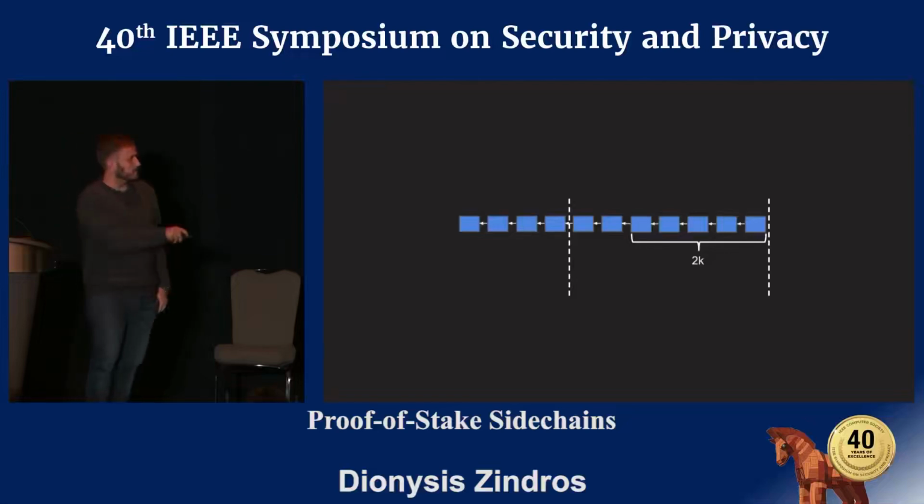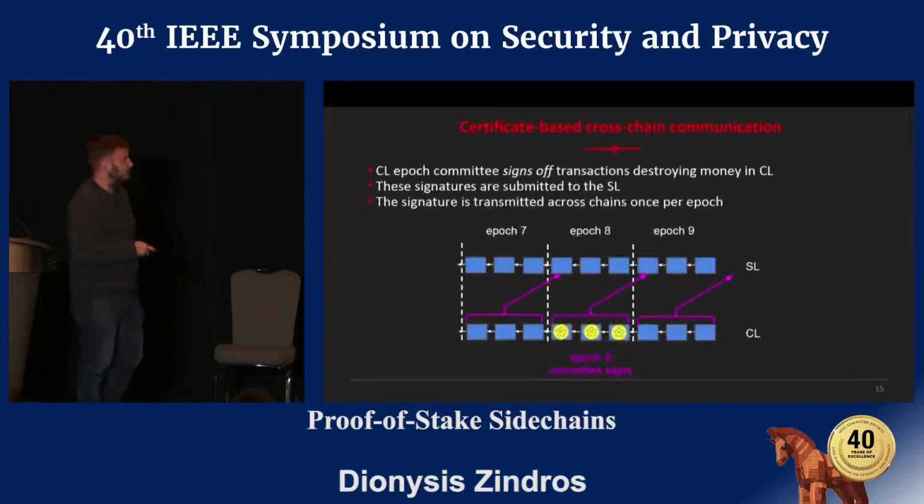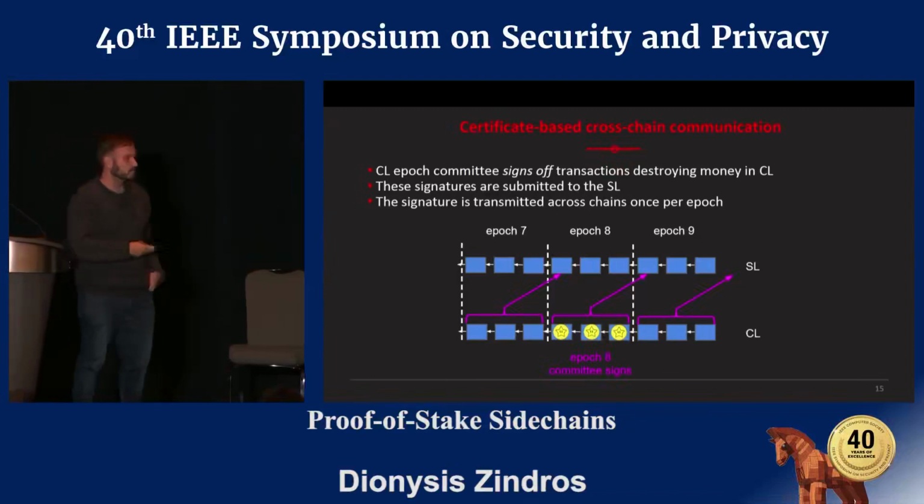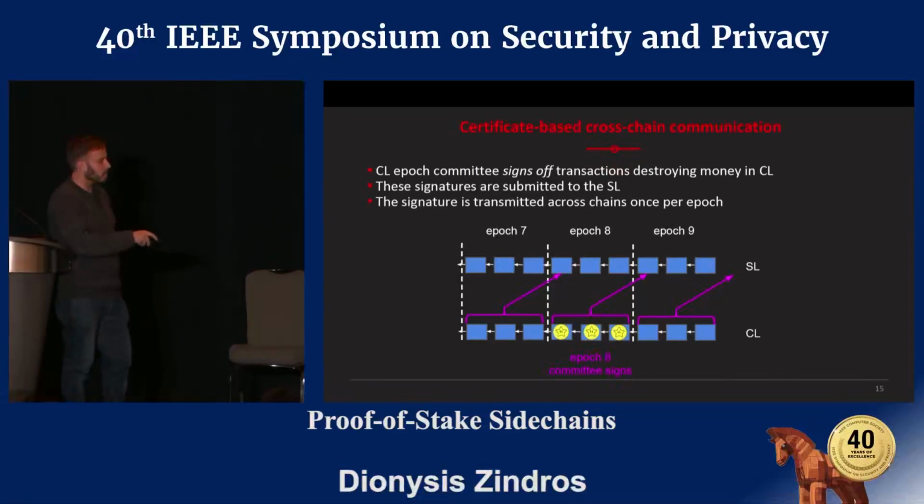Okay, so we take the last 2k slots, and these are the people that will be signing off these sort of transfers from the computation layer back to the settlement layer. So here's what happens. You have 3 epochs here, epoch 7, 8, and 9. At epoch 8, we have some transactions that happened, and these transactions are collected into a compact Merkle tree, and then that Merkle tree is signed off by the committee which was elected for epoch 8.